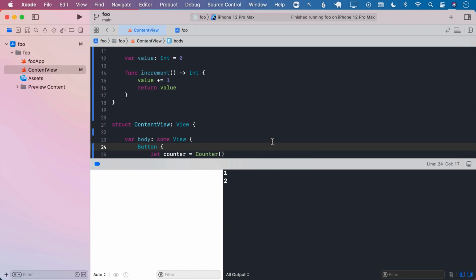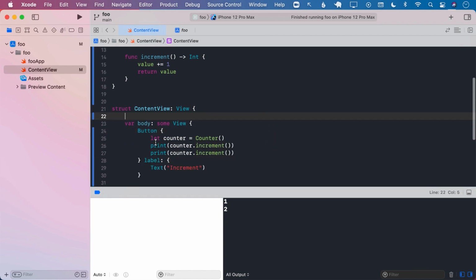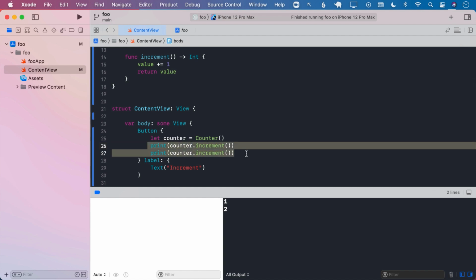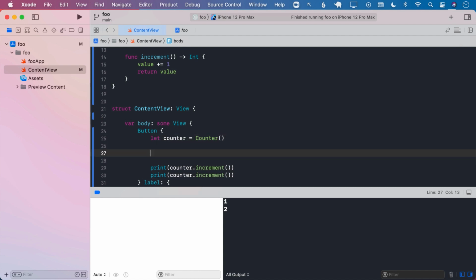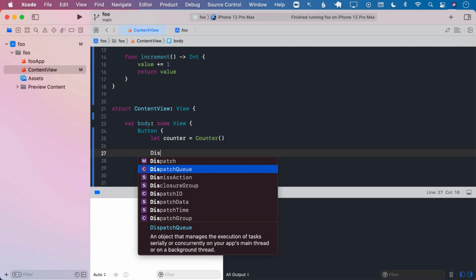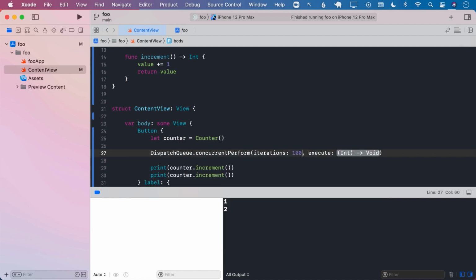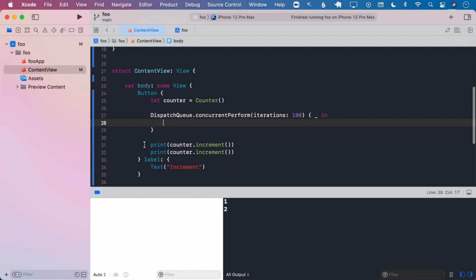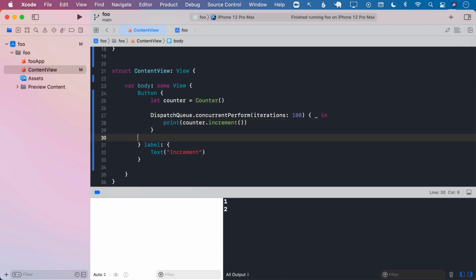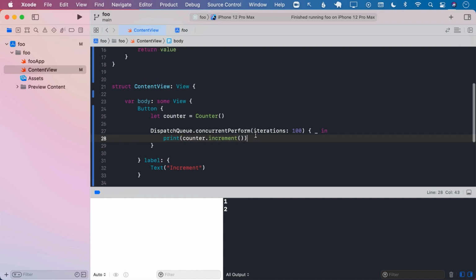Looks like it's working. What happens if we are trying to call the increment function concurrently, meaning at the same time? I'm going to go ahead and use a dispatch queue .concurrent perform, and I'm going to call it 100 times this particular closure. Inside the closure, I'm simply going to put counter.increment. So we are basically trying to call the counter.increment function concurrently 100 times. So what I'm expecting to see is 1, 2, 3, 4, 5, 6 in sequence till 100.